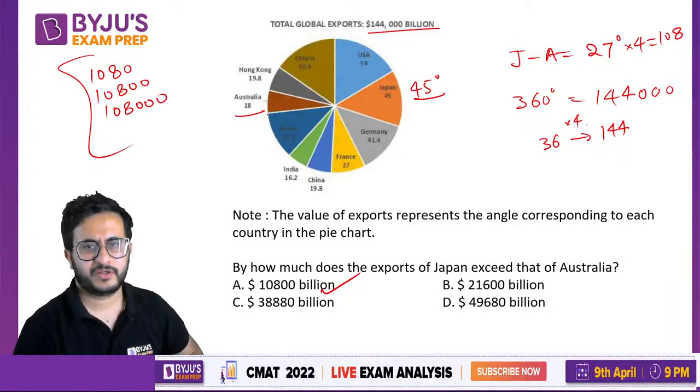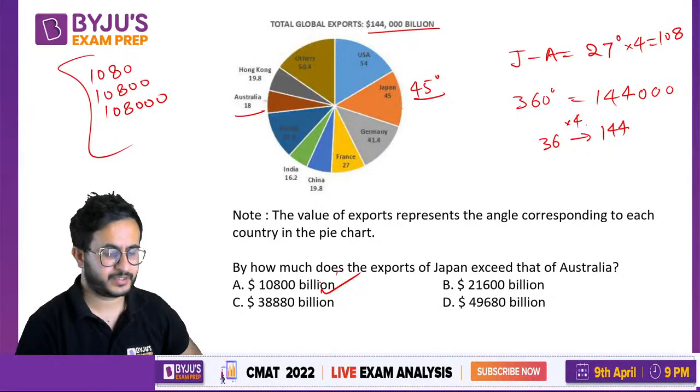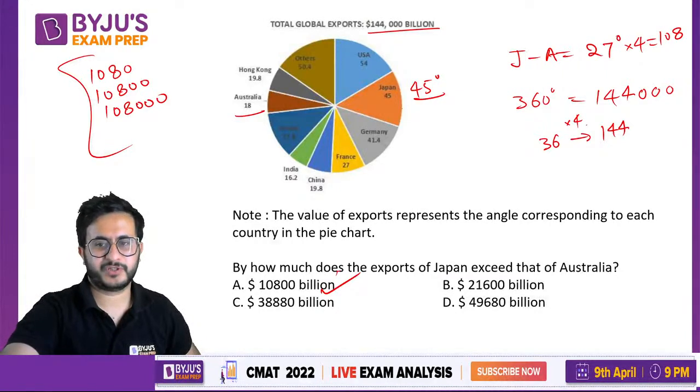See, it is quite simple, right? If you subtract, you get 27. And 36 is to 144,000 as 360 degree. So you see 4 times. 4 times you do, you get this. I don't know what common mistake you made, or you just copied each other's answers.